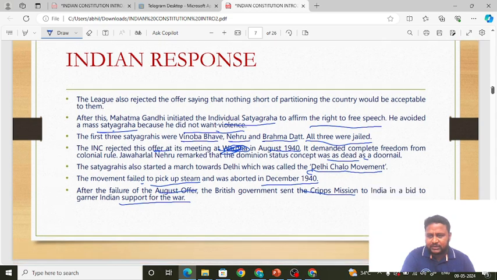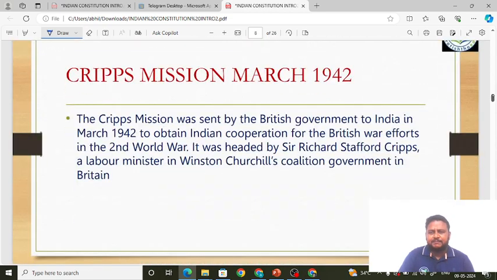Cripps Mission is very important, and questions have been asked about it many times in many competitive exams, not just SSC but also Railways, UPSC, and many other state PSC exams. Okay, Cripps Mission is very important, friends. So please pay attention to each of the words which I say now.